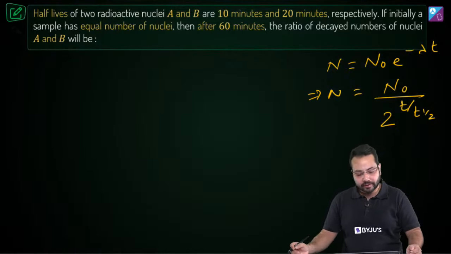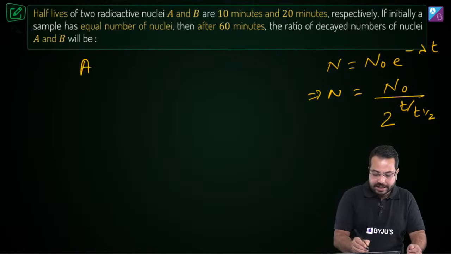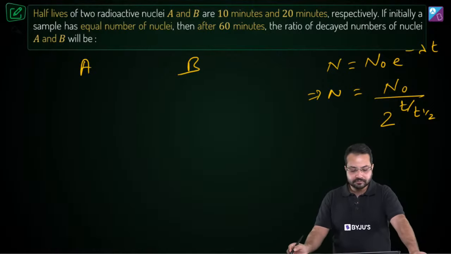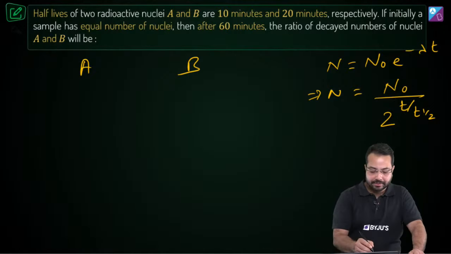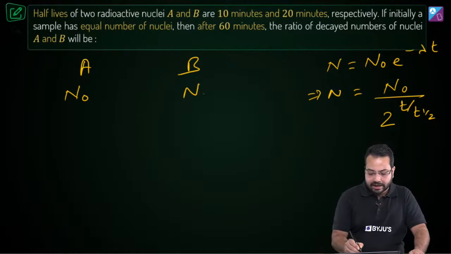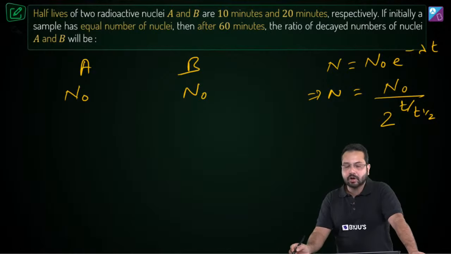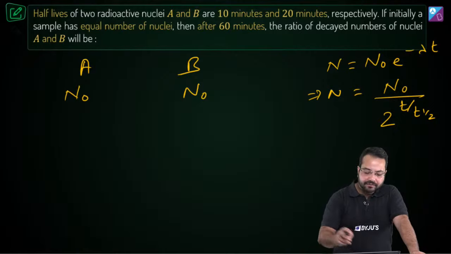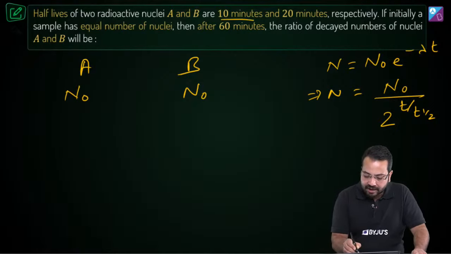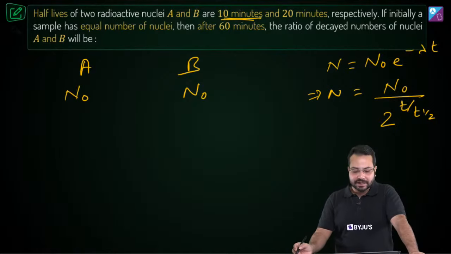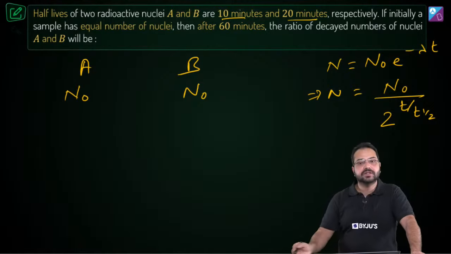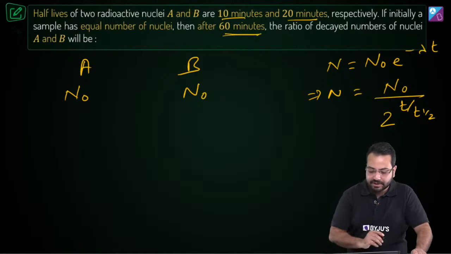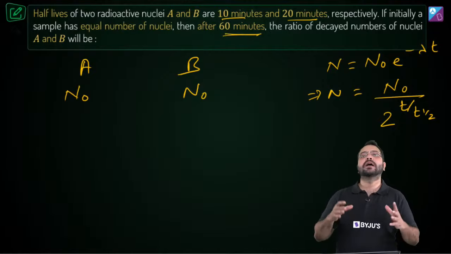Is that correct? Okay, now let's talk about nuclei A and B. Initially the sample have equal number of nuclei. So let's say initially A also had n naught nuclei and B also had n naught nuclei. Now the half-lives are 10 minutes and 20 minutes, my bad, but after 60 minutes, let's see how many nuclei are remaining.